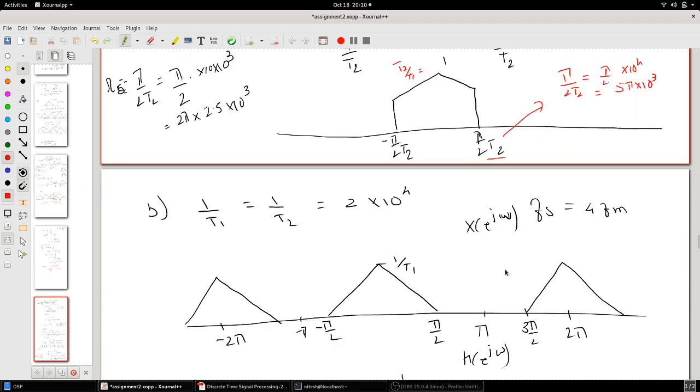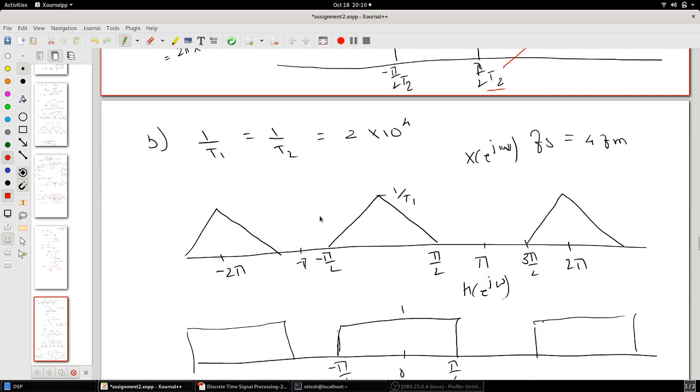Now the second question, in the second part: T1 and T2 have been reduced, so the sampling rate is now 4 times Fm, right? So what will happen in this case is they will be spaced out. So your X of e raised to j omega will look something like this, since the amplitude will be 1 by T1.